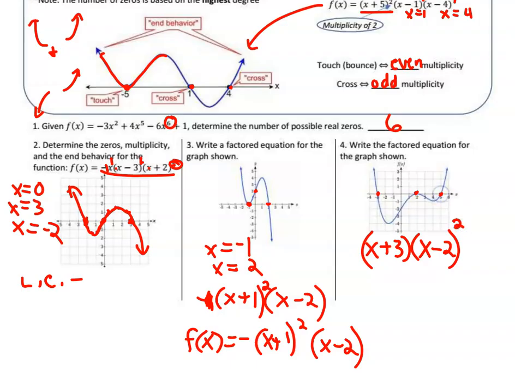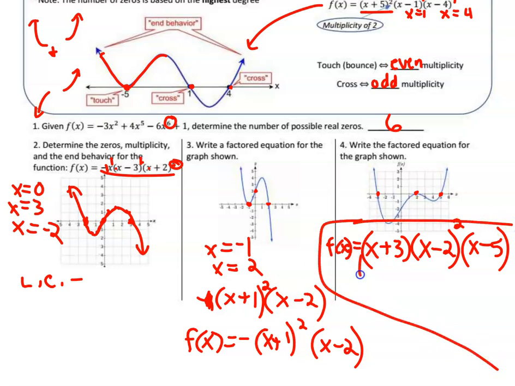And then the last one is x equals 5, so that'd be x minus 5, and it passes through, so we're going to leave an odd power of 1. It's up on both ends, so we need a positive, so we are done with this one. We're just going to put an f of x in front. Like I said, if we wanted to figure out if there was an a value here, we would need another point like the y-intercept, and we can solve that, but we're not going to on this part of the lesson. Right now, we are just getting general shapes of direction and what the factored form looks like.